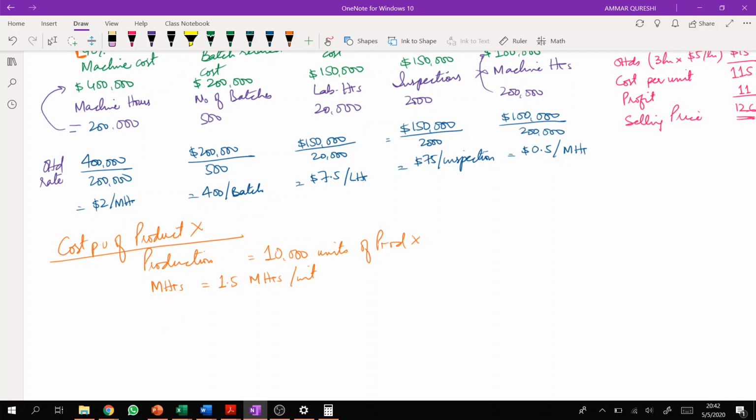Second information we need is the number of batches. So let's say the batch size is around 1,000 units per batch, right? And labor hours are expected to be, let's take total labor hours, around 2,000 labor hours.